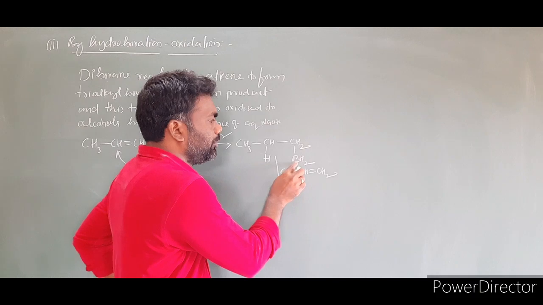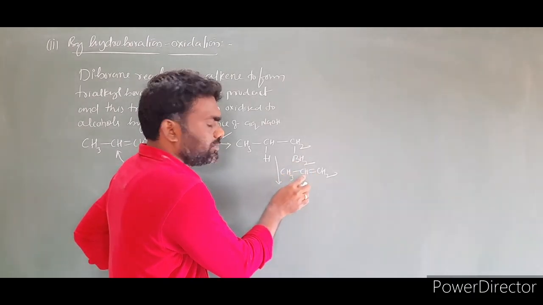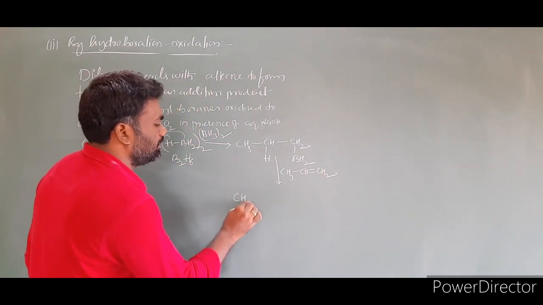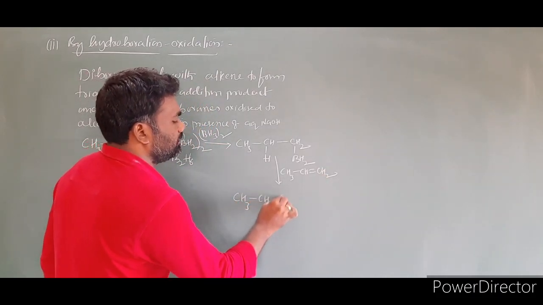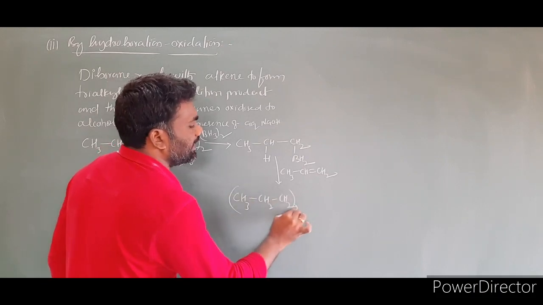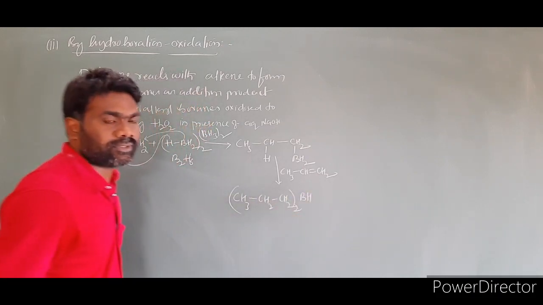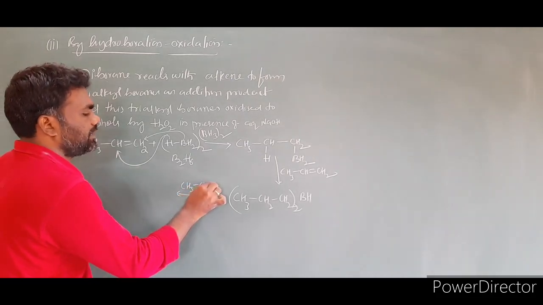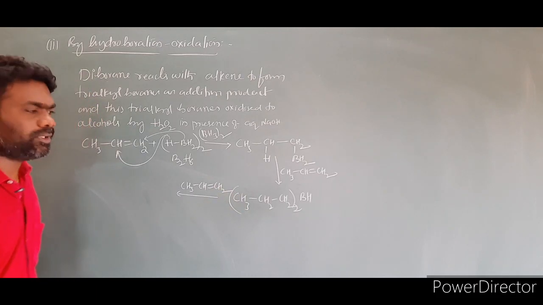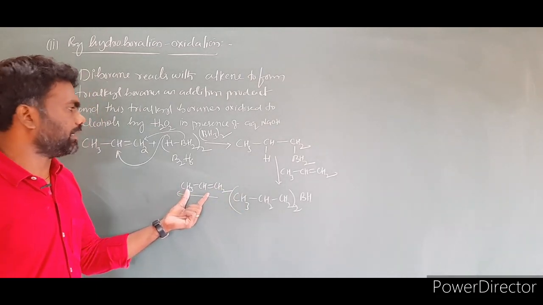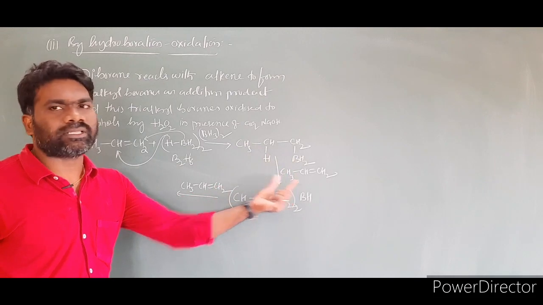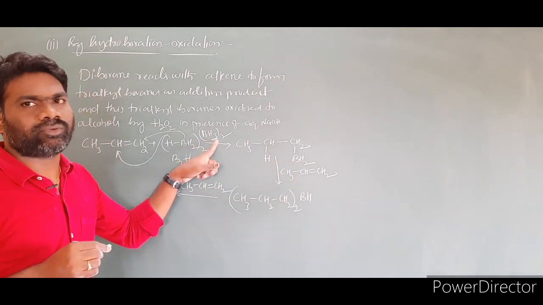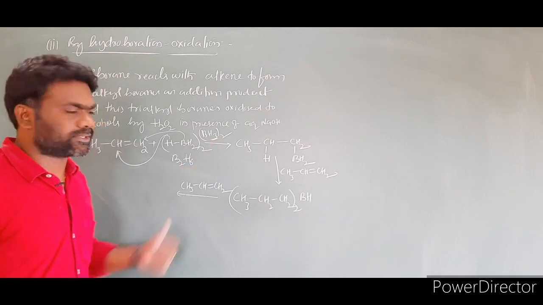Here BH2 is there. This hydrogen attaches to this carbon, and BH attaches to this carbon. Then the product we can write as CH3CH2CH2, taken twice, BH. To this molecule add one more alkene, CH3CH=CH2. First alkene molecule, second alkene molecule, third alkene molecule, because the 3 hydrogens of BH3 we have to replace by 3 alkene molecules.